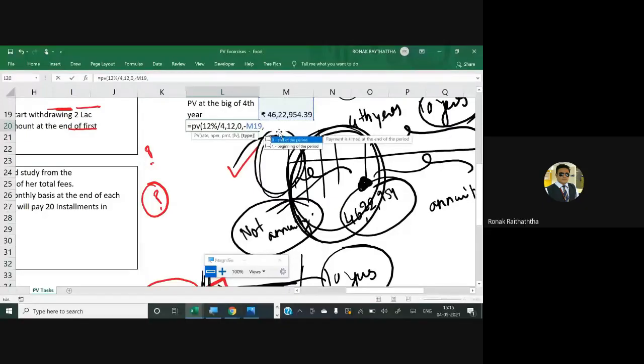Now when it comes to the single cash flow, my friends, the type does not matter. We are aware about it, right? So whether you put 1 or 0, anyway the number of periods have been written by you. So when it is a single cash flow, type of 1 or 0 does not matter. Both will give you the same answer. You may check it further. Closing the bracket, pressing the enter. So this is the money she has invested now.